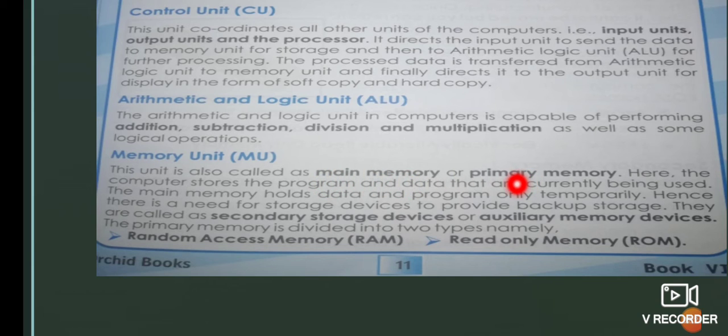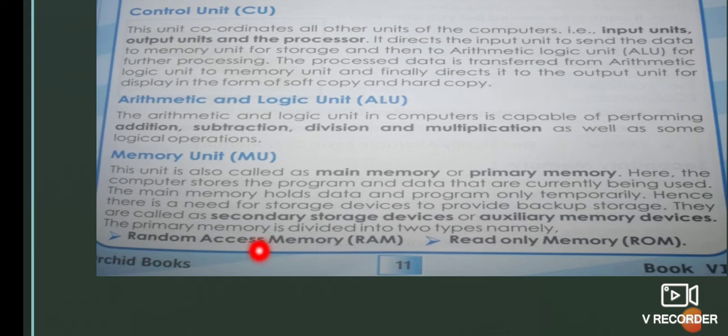If you want to take any backup storage device, we can go for secondary storage devices. Another name for secondary storage is auxiliary memory devices. So there are two types of memory, main memory and secondary storage memory, otherwise called primary memory or auxiliary memory.